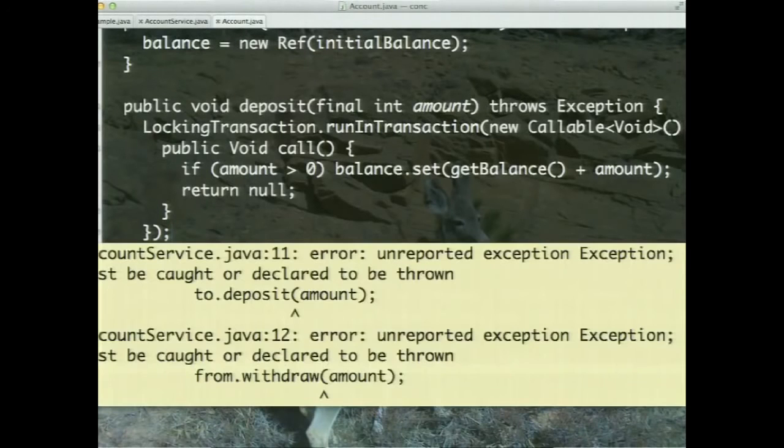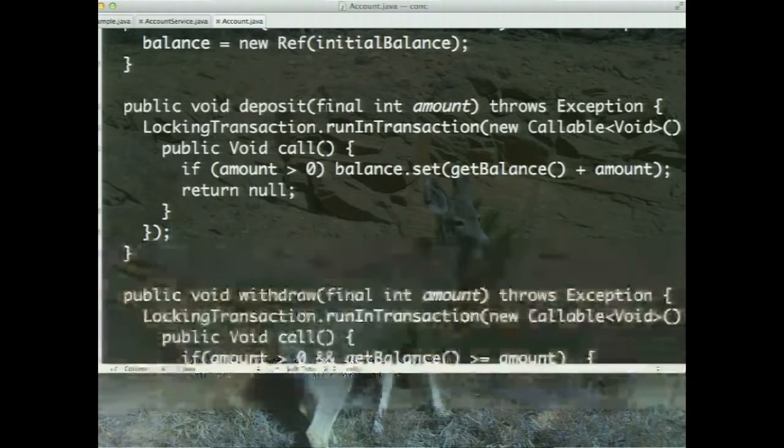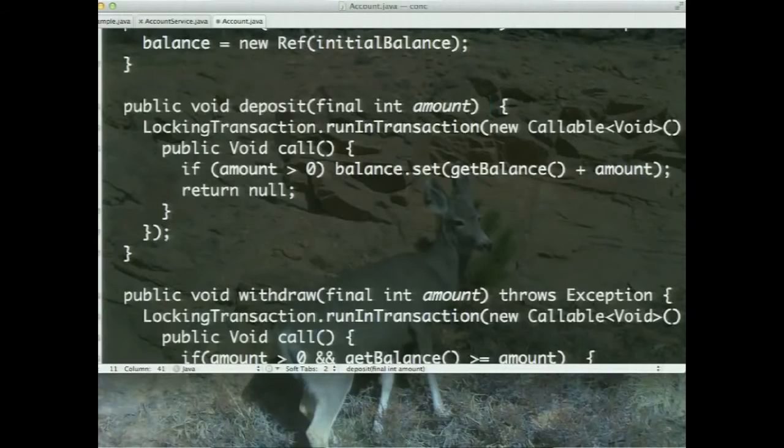So let's go ahead and run that and see what happens. Oh, deposit must be declared to throw exception. How did I miss that? So this is again, unfortunately, this guy doesn't care about it, but I need that here.